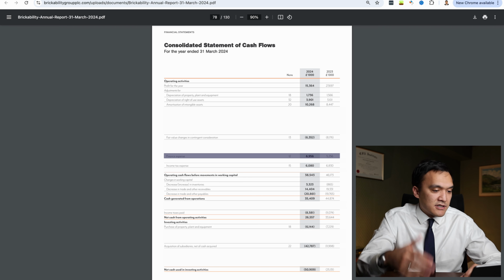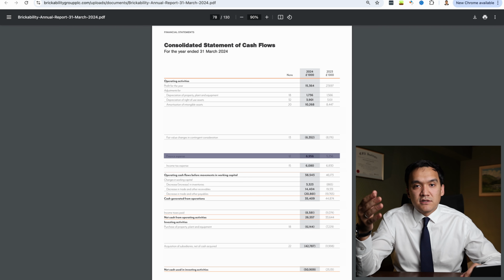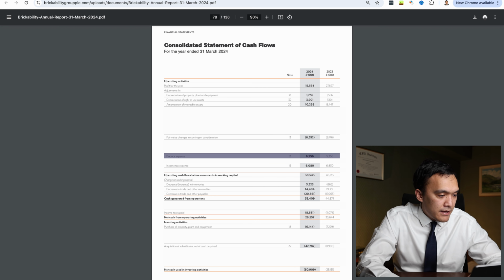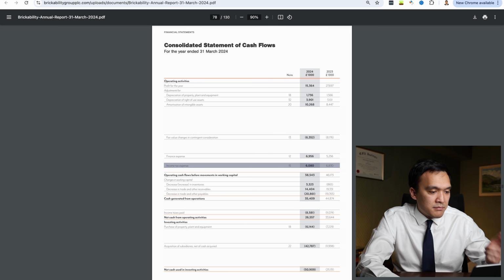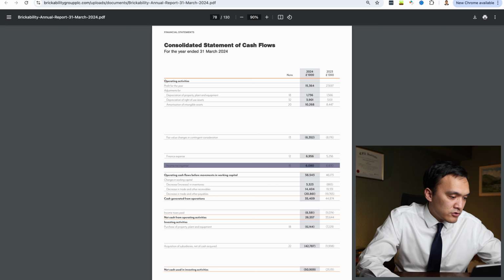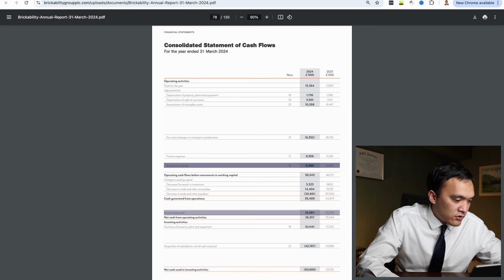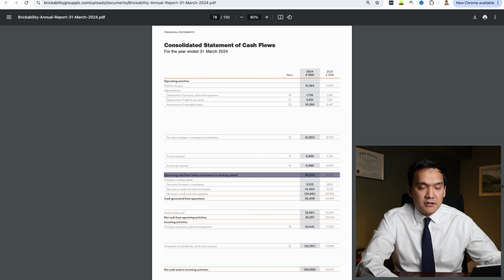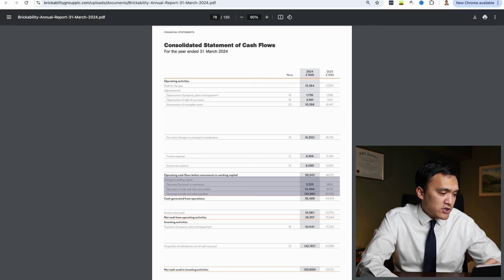Then we add back finance expenses. These are interest expenses which we will show separately in the financing cash flow. So we add back finance expenses and we add back income tax expense, because we will show actual tax paid at the end of the operating cash flow. So we get operating cash flows before movements in working capital of 38.5 million. And then we have changes in working capital.